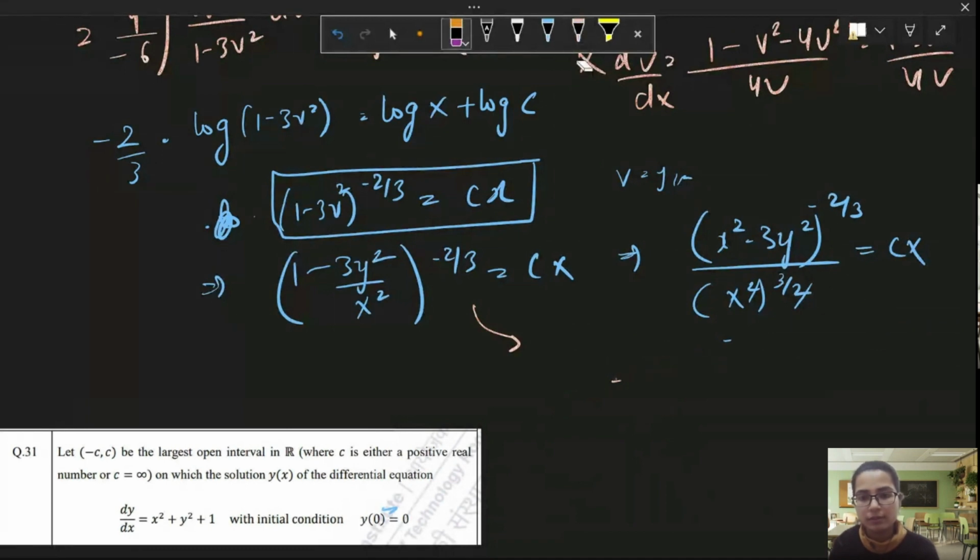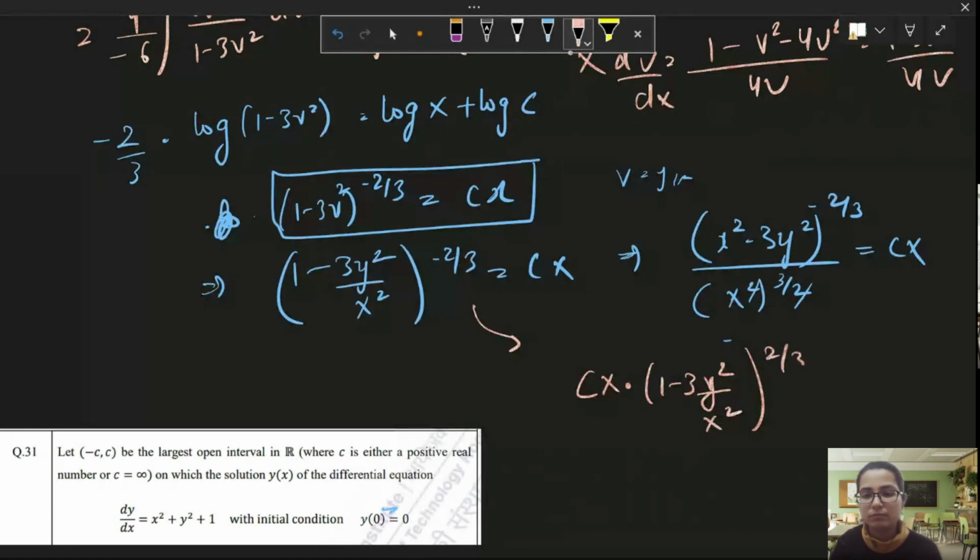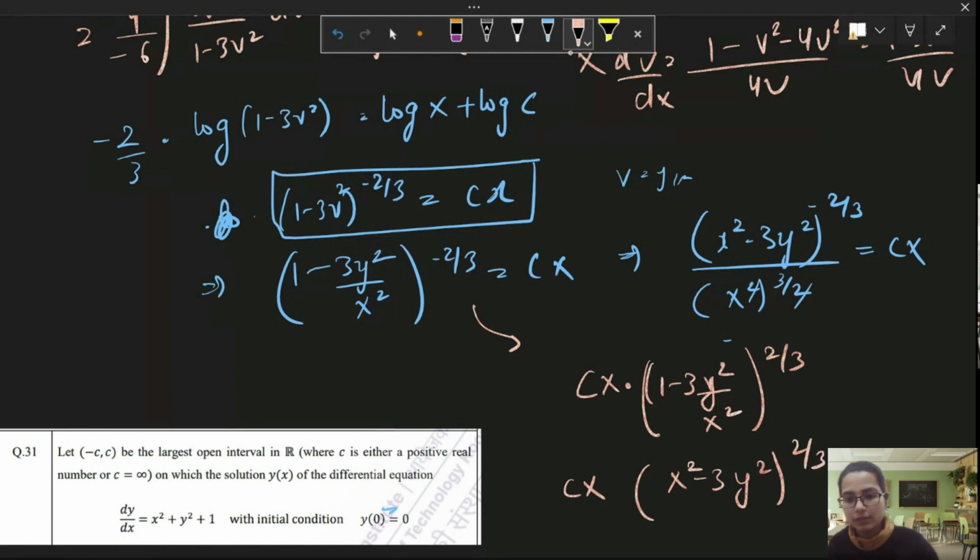Or in another way around, cx into 1 minus 3y square by x square to the power 2 by 3. Taking this negative power to this side, it will become cx into x square minus 3y square whole raised to power 2 by 3 divided by